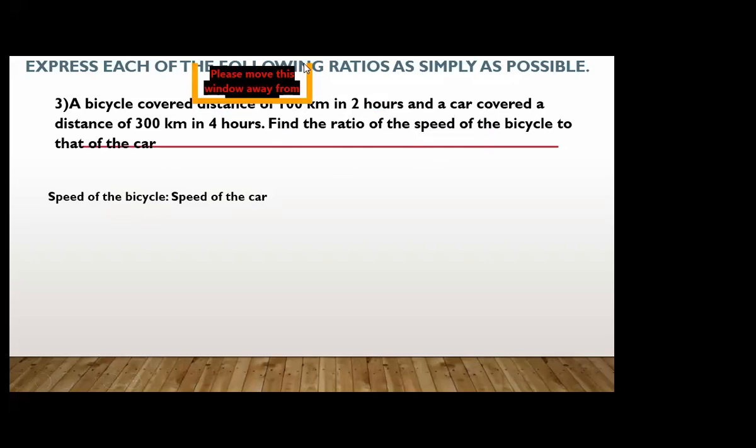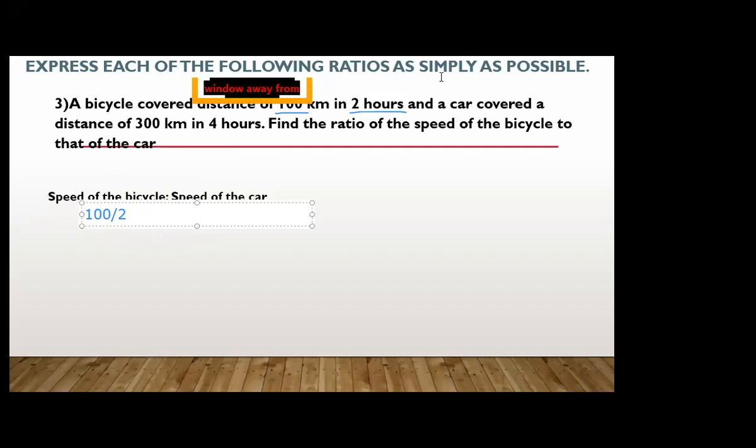Why, Halima? Because beta, we know that distance over time is equal to speed. So here I can write 100 over 2, because 100 is the distance covered by the bicycle and 2 is the time. So here distance upon time means speed of the bicycle.